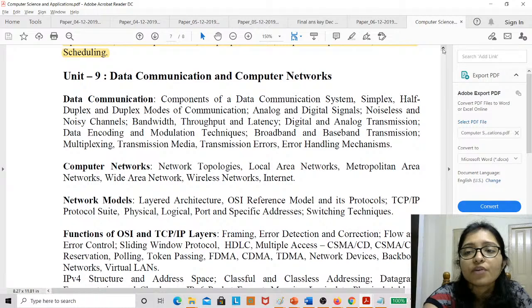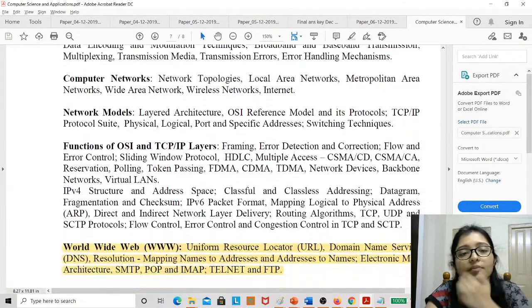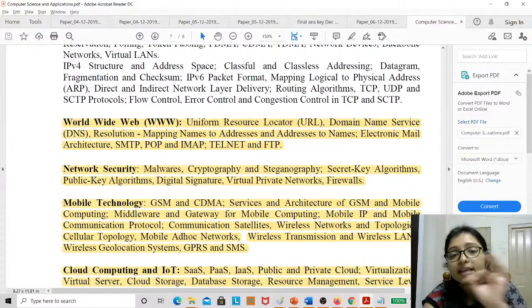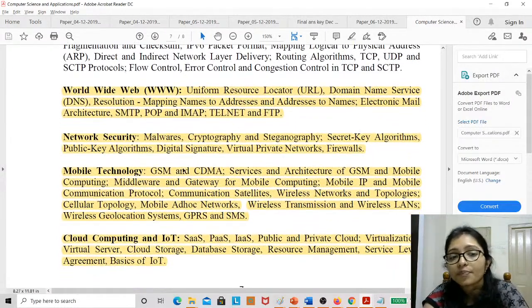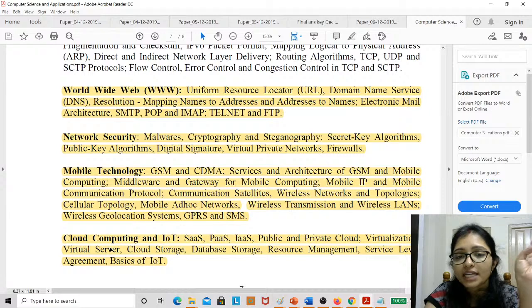See, one thing I want to show, that is the computer network syllabus. Here there is IoT, cloud computing, the worldwide web, and there are CDMA, GSM, mobile devices, SaaS, PaaS, IaaS.